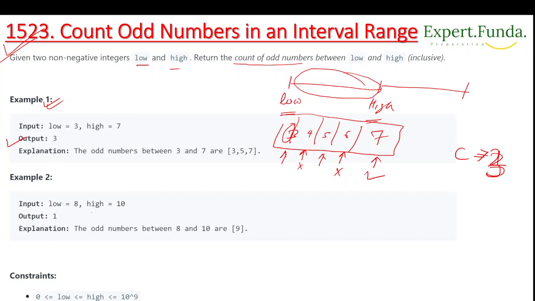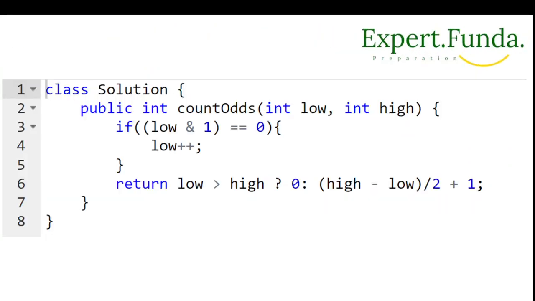Another case we are talking about is 8 to 10. Let's suppose we have 8, 9 and 10. There is only one odd element in between, so we return the count as 1. The constraints given are that low is greater than or equal to 0, and high is always greater than or equal to low. It may be equal to or greater than.